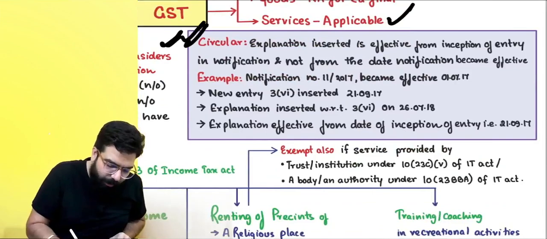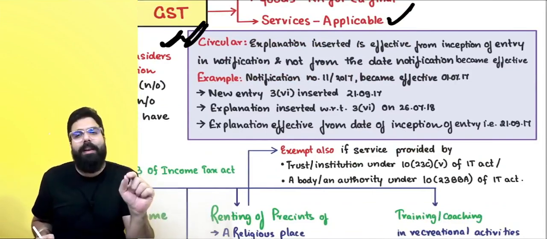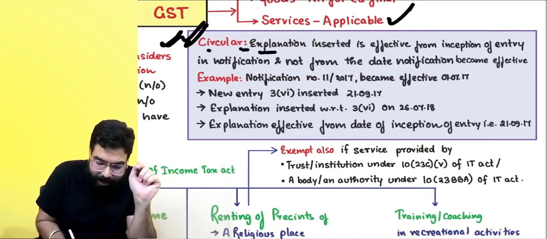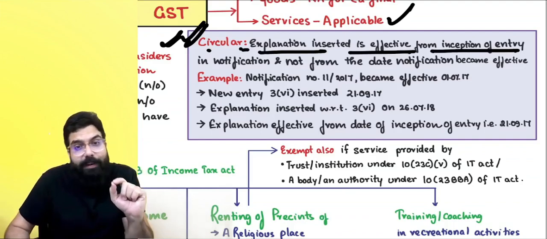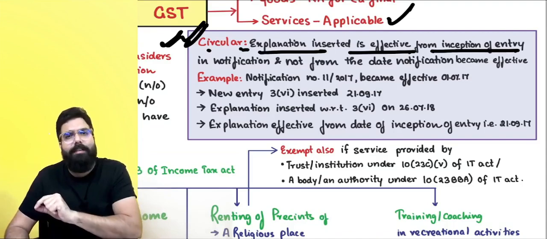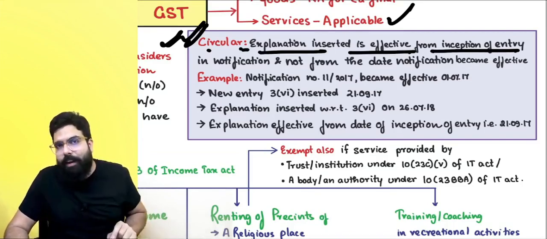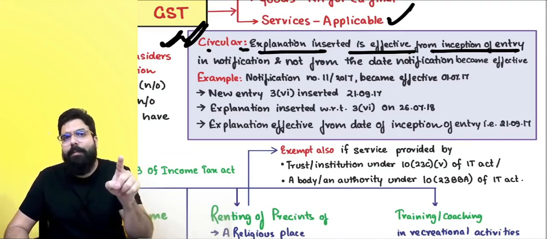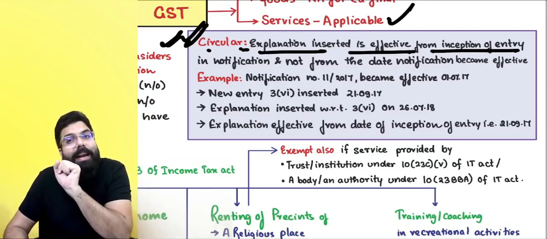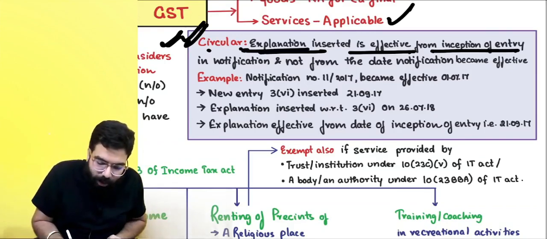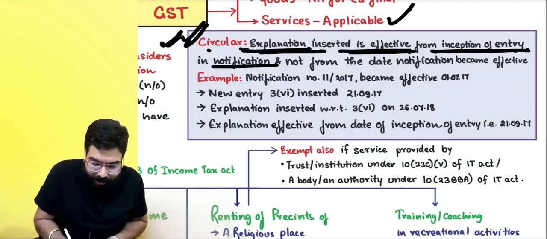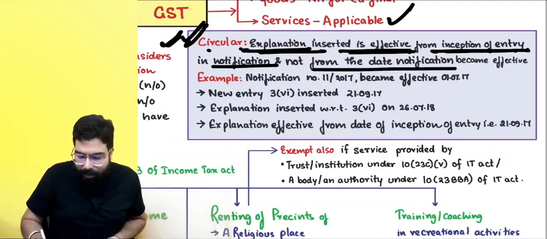Here there is a small circular. The circular talks about from what date an inserted explanation will be effective. An inserted explanation is effective from the date of the inception of the entry. So if in notification 12/2017 one entry has been inserted and then an explanation has been inserted, that explanation will be valid from the inception of the entry in the notification, and not from the date the notification became effective.